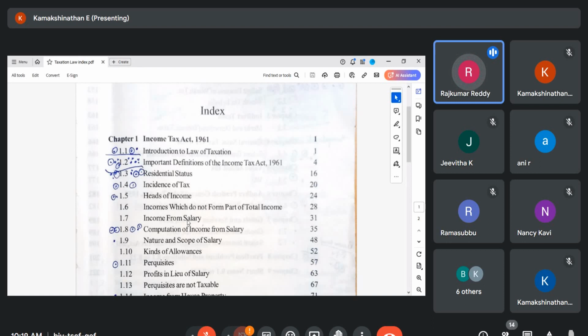Shall I share my this thing, sir, the Word document? Yeah, sure, madam. I will share. Yeah.